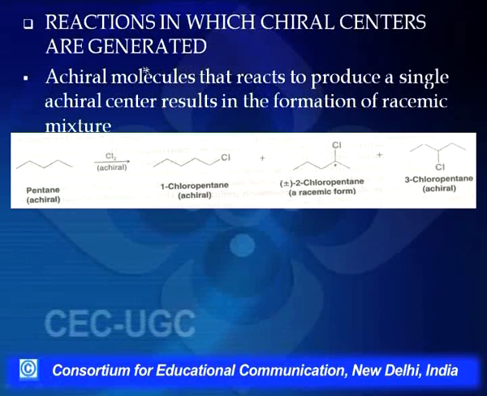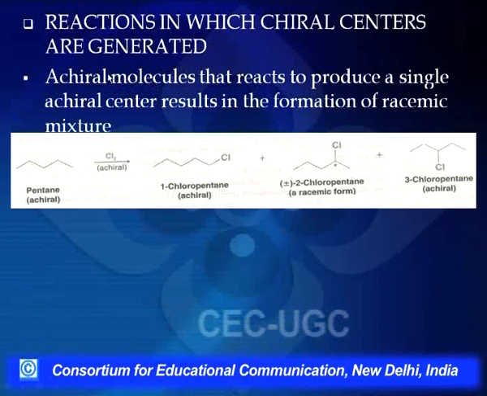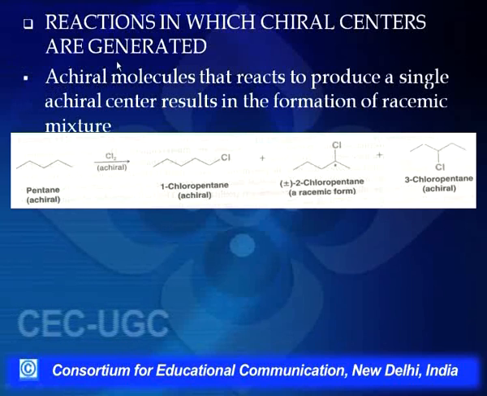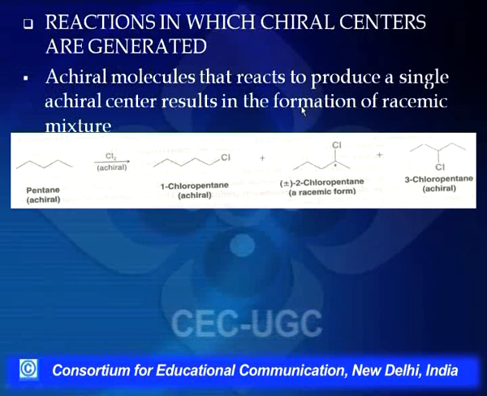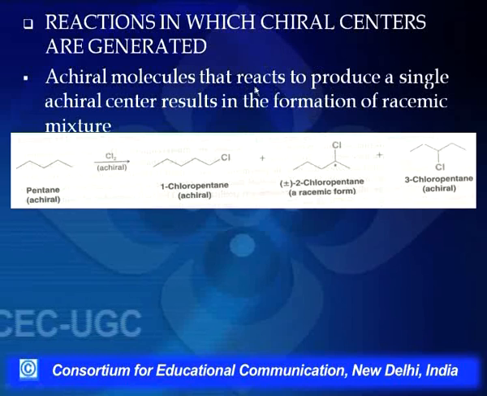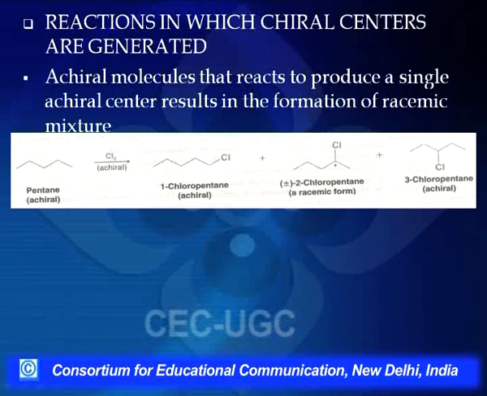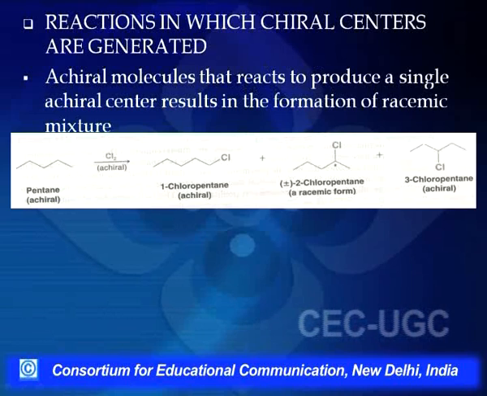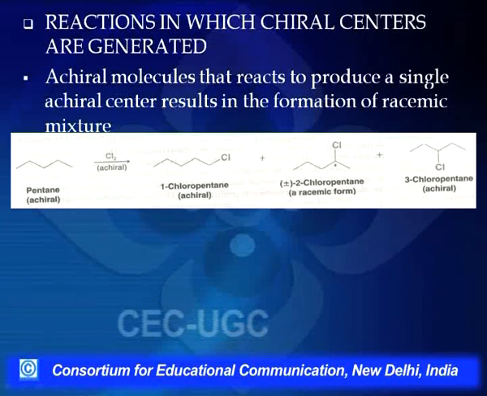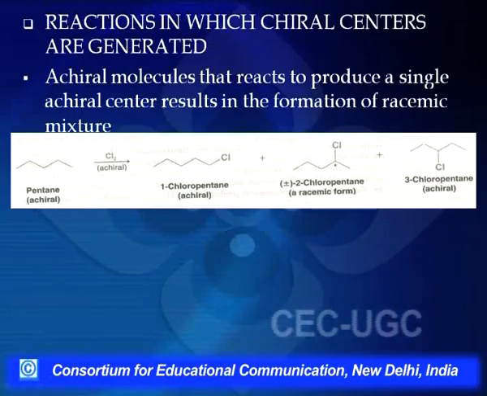Now what will happen to the stereochemistry of this reaction? So supposing we start with a molecule which is achiral and we end up in a molecule which is chiral, then in that case the product formed will be a racemic mixture. What is a racemic mixture? Please remember, when we talk of optically active compounds, we say they are dextrorotatory, that is, they will rotate the plane of plane polarized light in the right hand direction.